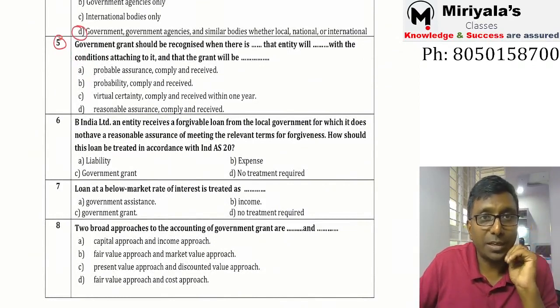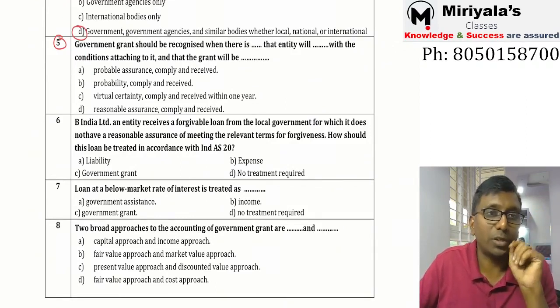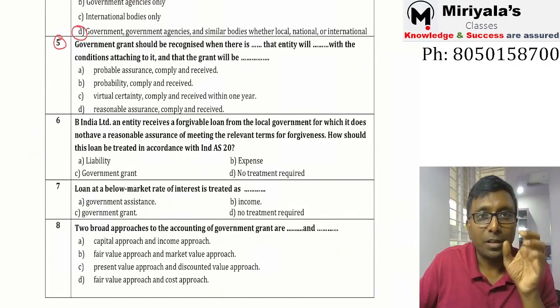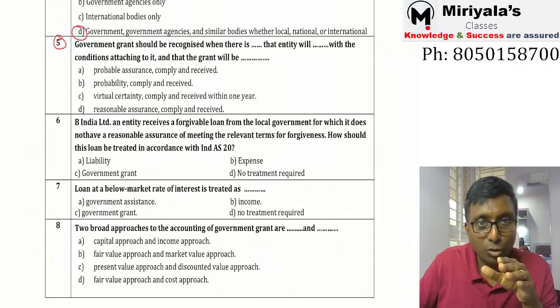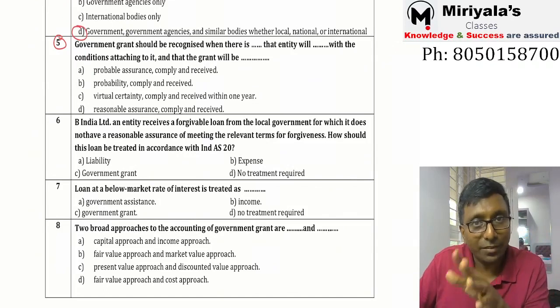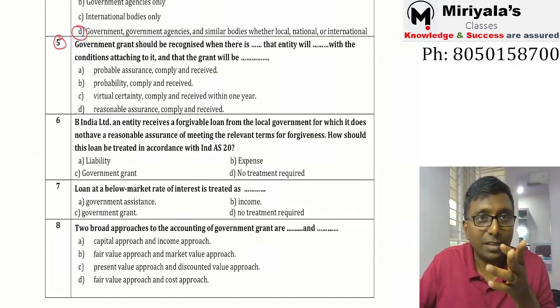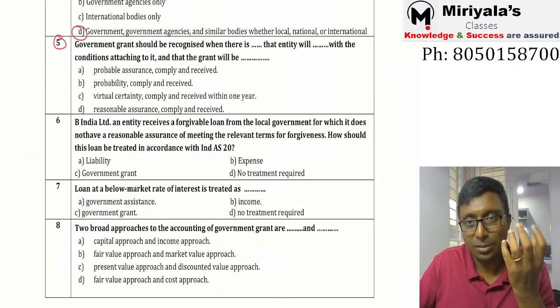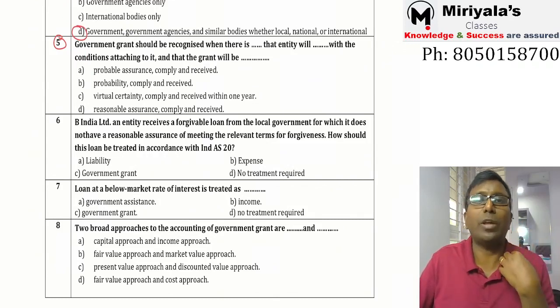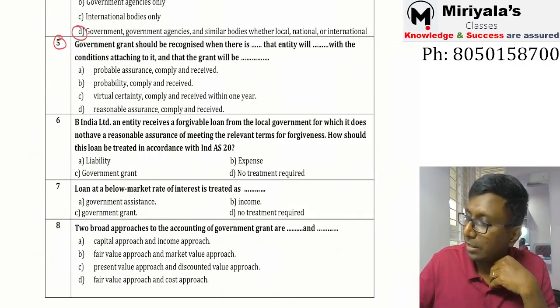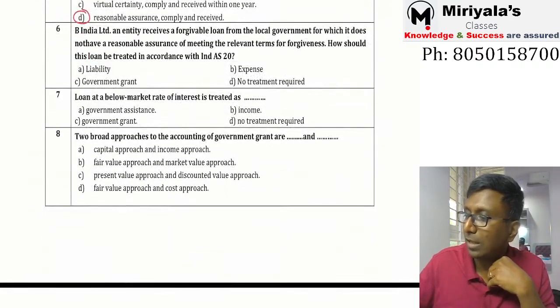Government grant should be recognized when there is reasonable assurance that the entity will comply with the conditions attaching to it, and that the grant will be received. Not probable assurance, not exactly. Reasonable assurance, you remember. Correct? That means the government grant will be received, I don't have any doubt in this regard. Yes, perfectly all right as you people answered.